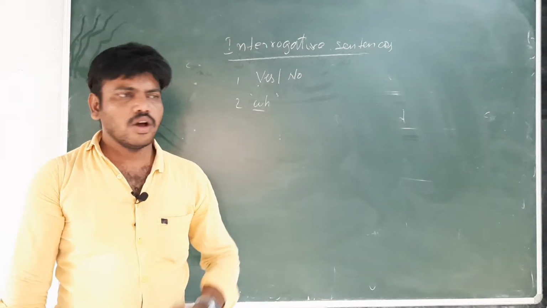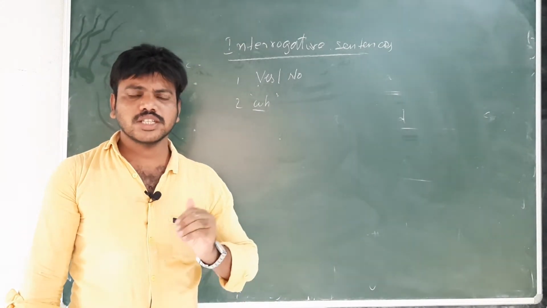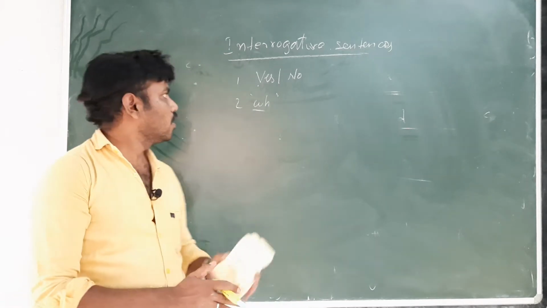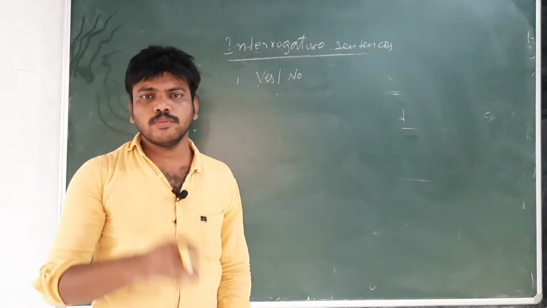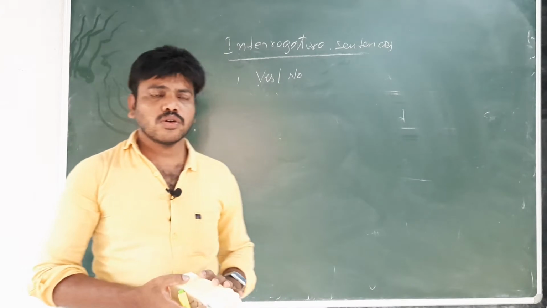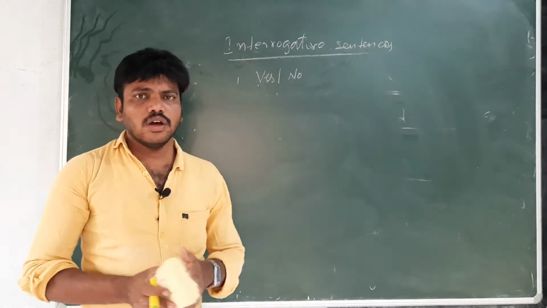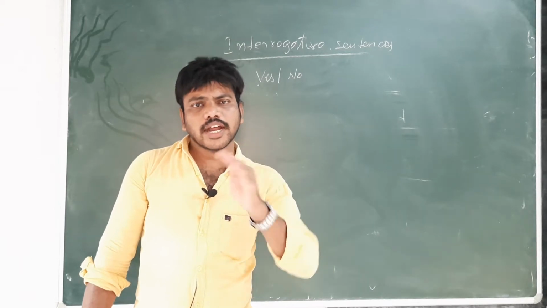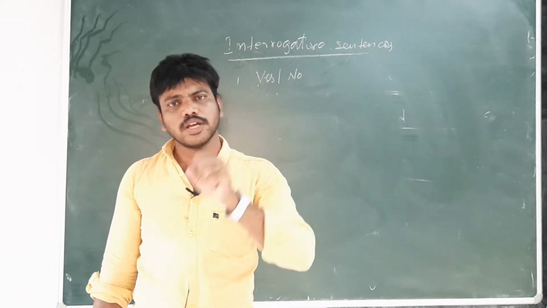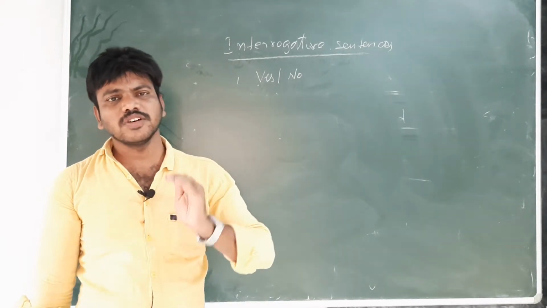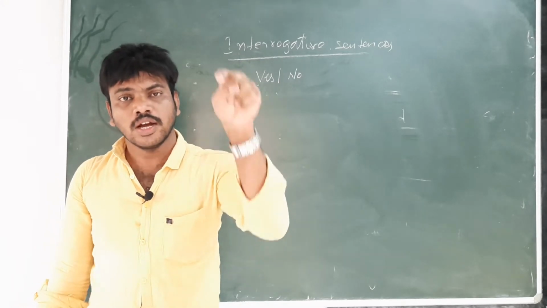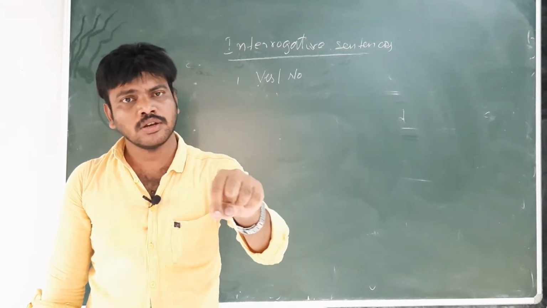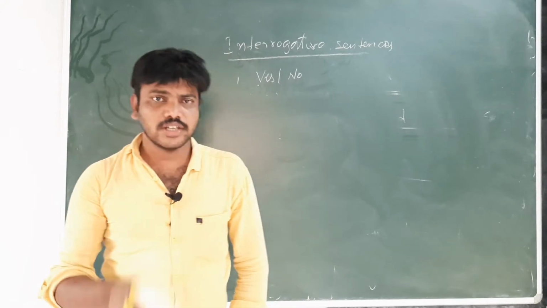Now let us see how to change direct and indirect speech in yes or no questions. Listen carefully, it's very important. Before we change, let us see what verbs should change in interrogative sentences.